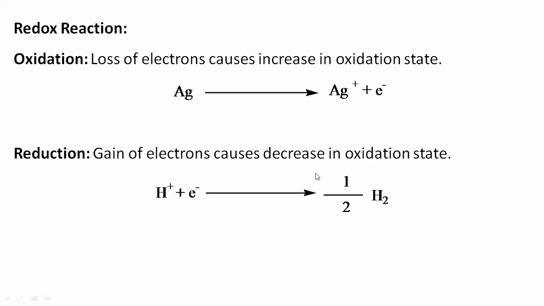And what is reduction? It is the gain of electrons, which causes a decrease in the oxidation state. Now see here, this hydrogen atom is available in the oxidized state as it has lost its electron. But this H+ ion, for stability, will accept the electron and be converted into a neutral state, that is, half of H2.